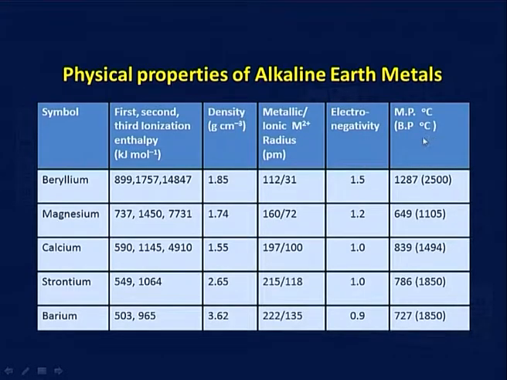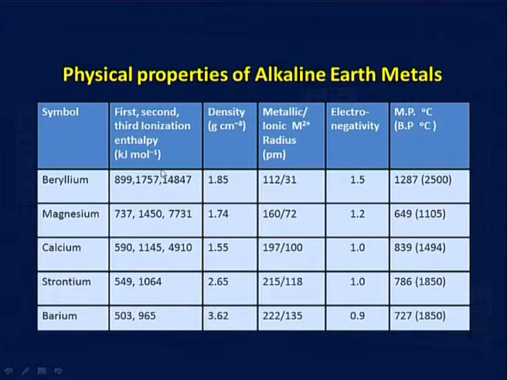Now, you can see the melting and boiling points decrease down the group, because the two electrons which are responsible for metallic bonding are very close in the beginning, and as you go down the distance increases, and therefore the metallic bonding becomes lesser and lesser. However, the shape, that is, the structure of these compounds varies a lot. So, density and other properties also depend on the packing of the material. There may be exceptions here and there, but the overall trend remains almost similar.